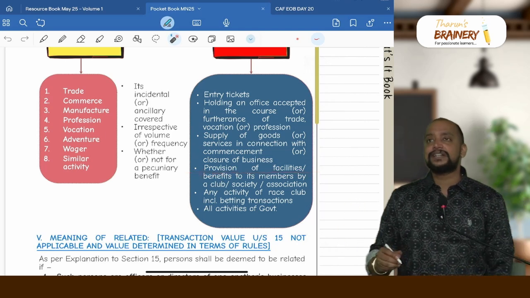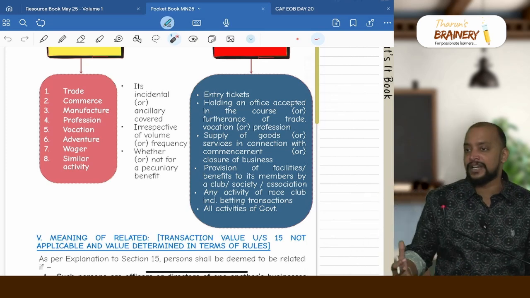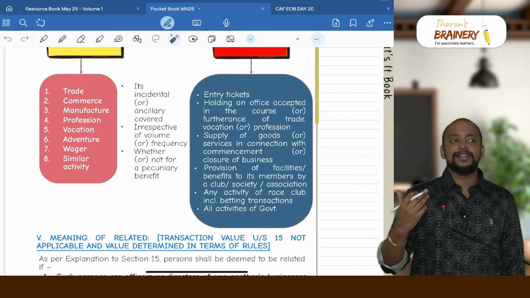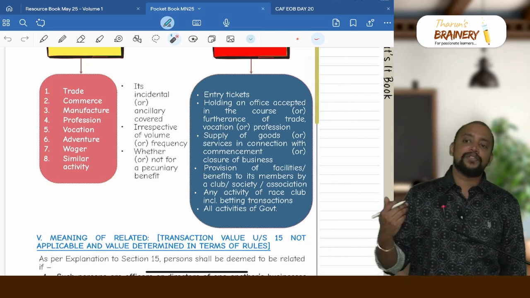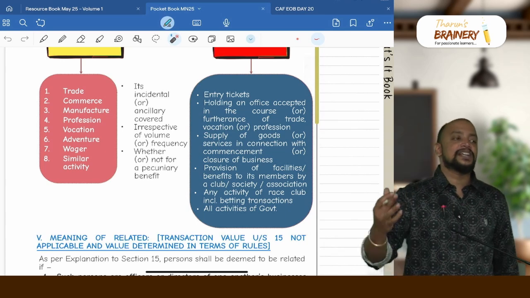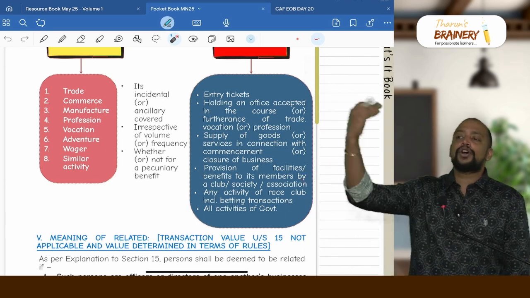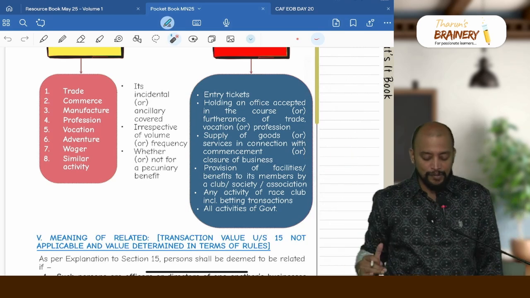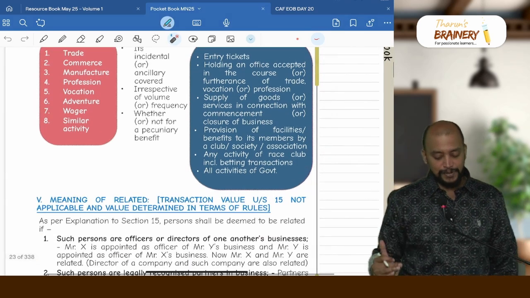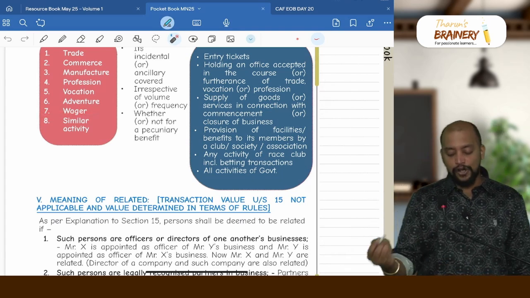Then provision of facilities or benefits to the members by an association, club or society, usually for a consideration, will be treated as business. Example: a resident welfare association providing services to its members by incurring common area expenses and recovering them in the form of maintenance charges. That is also a business activity, even though they are not doing it for outsiders, they are doing it for their own members. Then any activity of a race club including betting transactions is also treated as business. Betting is anyhow covered under wager, but this covers all other activities as well.